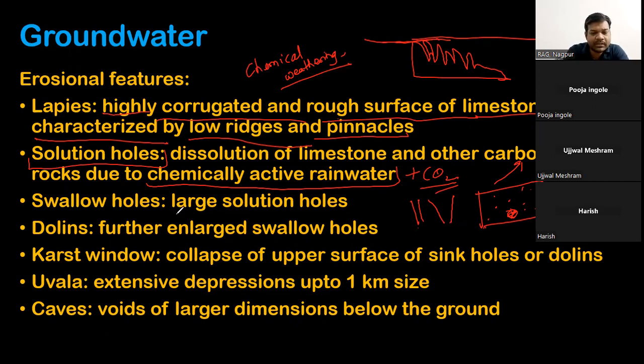Then swallow holes. Swallow holes are nothing but larger solution holes. Say this is one solution hole, this is one solution hole, and this is one solution hole. Eventually these solution holes will grow and will coalesce, will collide with each other, and they will form a large solution hole like this. So this will be called a swallow hole.